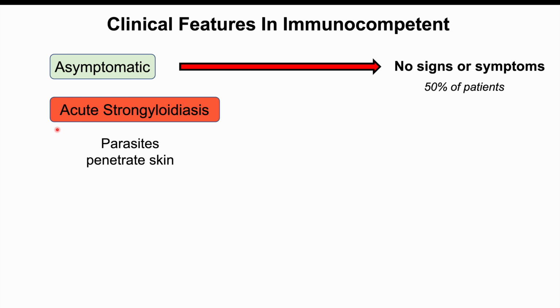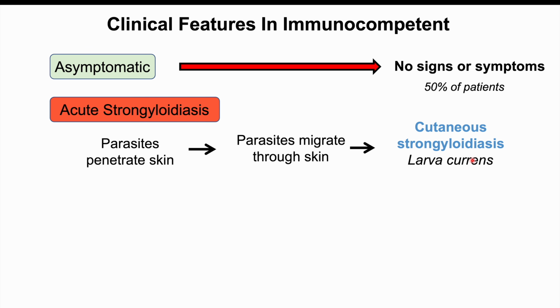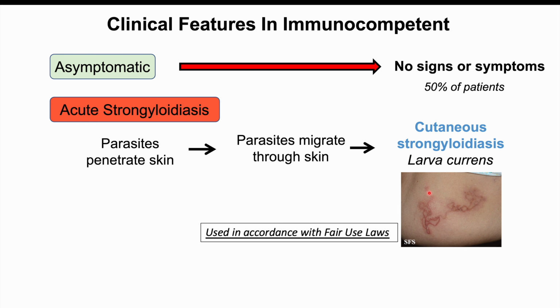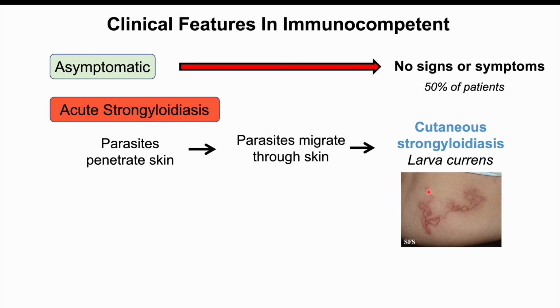So acute strongyloidiasis is often going to begin with, again, those parasites penetrating the skin. It's going to lead to the parasites migrating through the skin and leading to particular dermatological findings. And it can lead to what we call cutaneous strongyloidiasis and something more specifically called larva currens. And larva currens is going to look like this. It's going to be this serpiginous rash. So it's erythematous, raised, serpiginous. Serpiginous simply means that it looks like a serpent. So it's actually the worm under the skin. It's going to be very, very itchy for patients. And often is going to be an allergic reaction to the worm within the skin tissue. And the worm is going to migrate through the skin. It can migrate very rapidly, anywhere from 5 to 15 centimeters per hour in some cases.